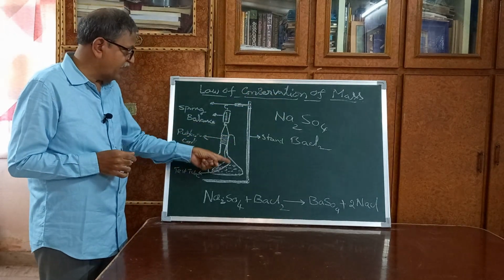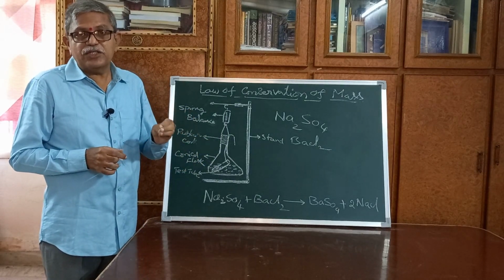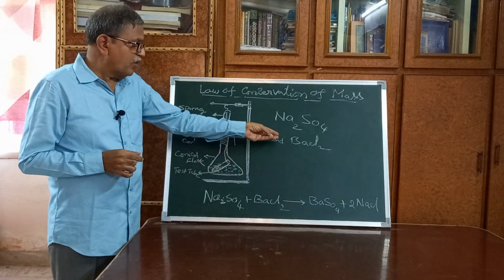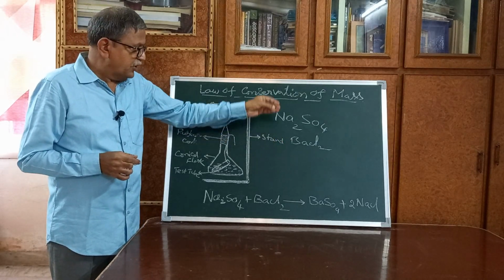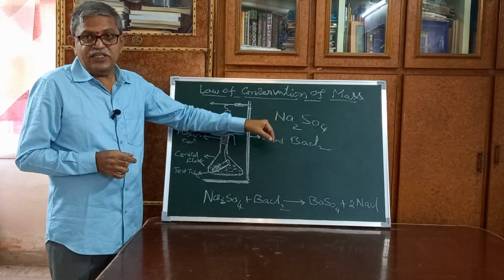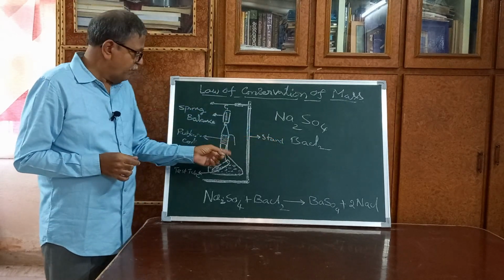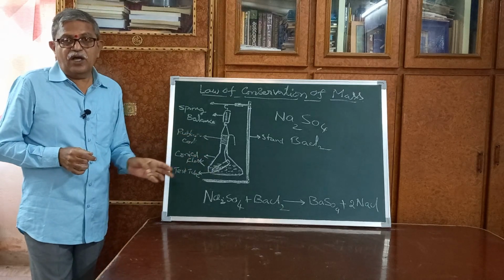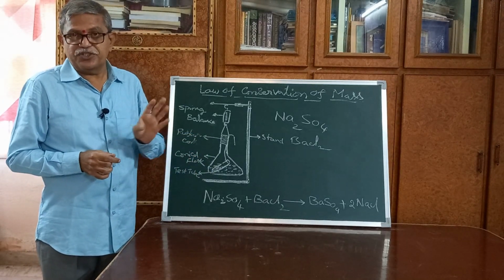Again, you have to prepare barium chloride solution. Take 2 grams of barium chloride and pour it in distilled water, mix it. After dissolving completely, you can pour it in a separate conical flask. Now you have prepared sodium sulfate solution and barium chloride solution.